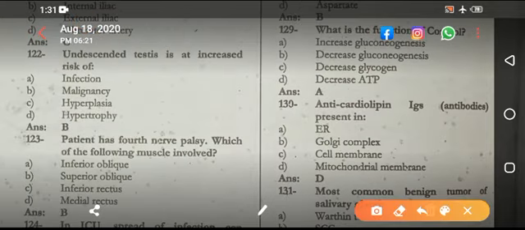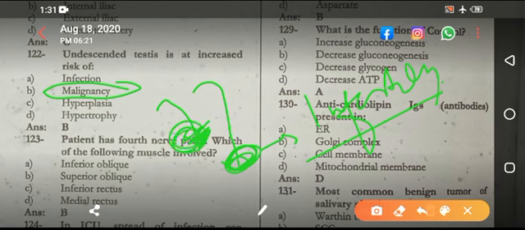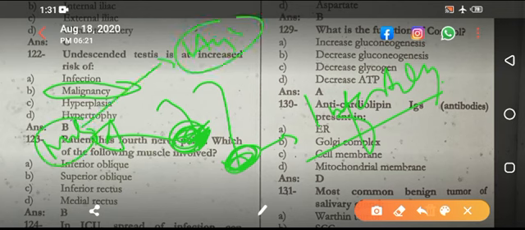Undescended testes is at risk of malignancy, but they will confuse you. A patient is having undescended testes. The risk of, that is infertility. The undescended testes is at risk of malignancy, and that malignancy is because of high temperature. The descended testes, in fact, is at risk of infertility.